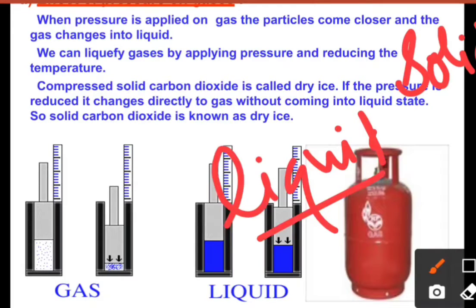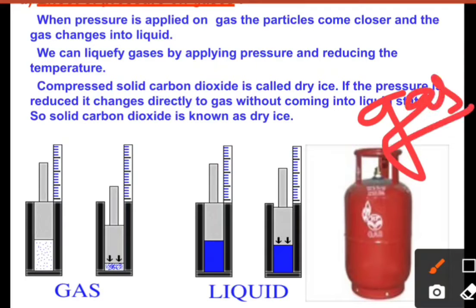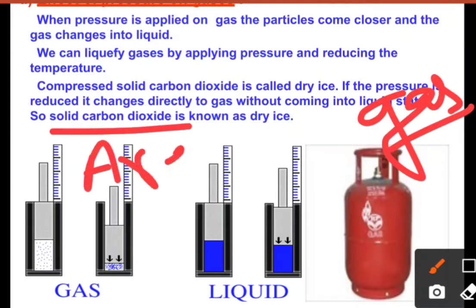So only gases show a good effect of pressure. When we apply pressure on gas particles, they come closer and change into liquid. By applying pressure, we mean applying force from the above side, and we are increasing the force per unit area. Pressure is the force per unit area.